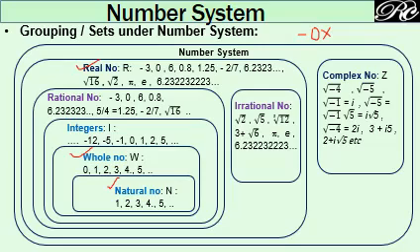If you remove the positive integer from the set of integer, it becomes non-positive, and if you remove the set of negative integer from this entire set of integer, it becomes positive integer. Means 0 is included in both non-negative and non-positive integer.